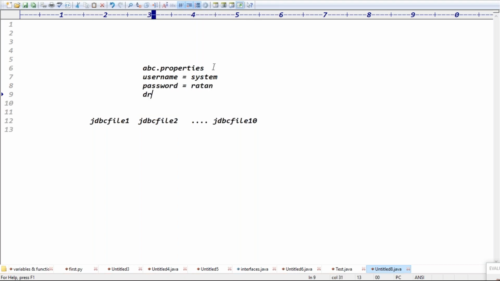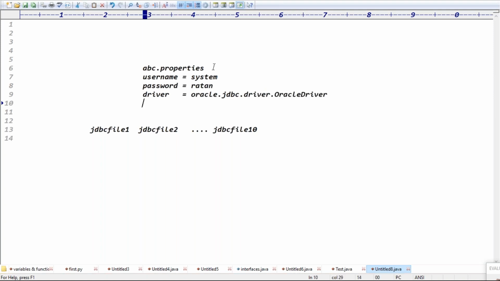The driver class name is oracle.jdbc.driver.OracleDriver, a class name, right? And the last one is the URL pattern: jdbc:oracle:thin:@localhost:1521. Mostly it is 1521.